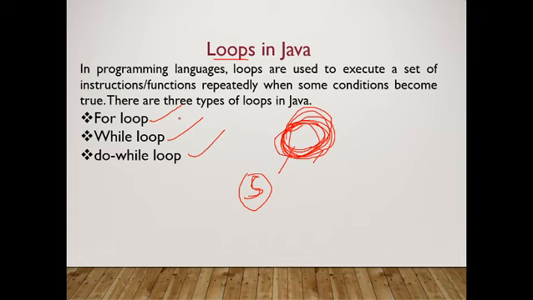First of all, we will see what is for loop and how we implement this in a Java program, what is while loop and how we will implement this in a Java program, and what is do while, and what are the differences between these three loops. So simply, whenever you have to give the definition of a loop, you can say the loop is iterative in nature, which executes a set of statements again and again. How many times will be decided by the condition given in that particular loop.